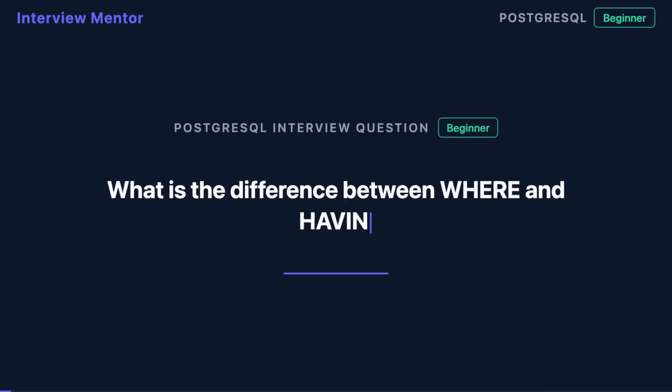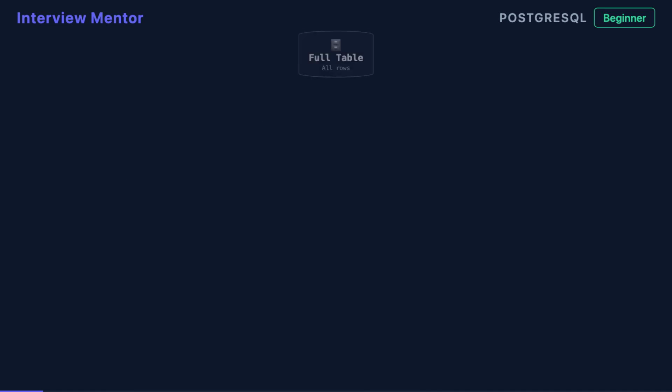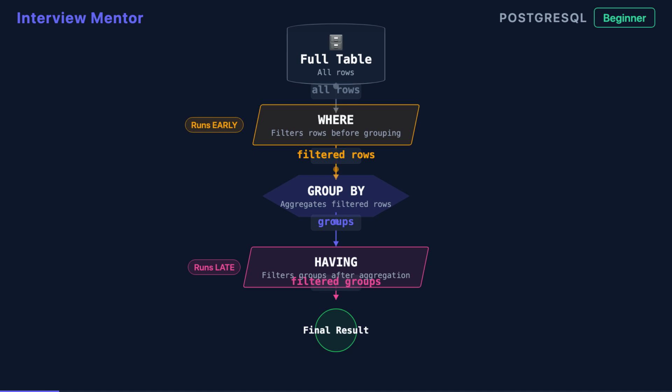Try putting COUNT in your WHERE clause. SQL will reject it. Here's exactly why. SQL executes your query in a specific order.